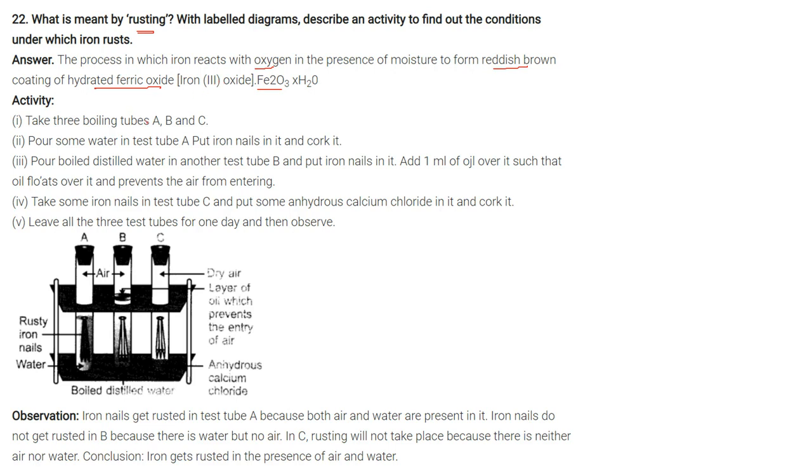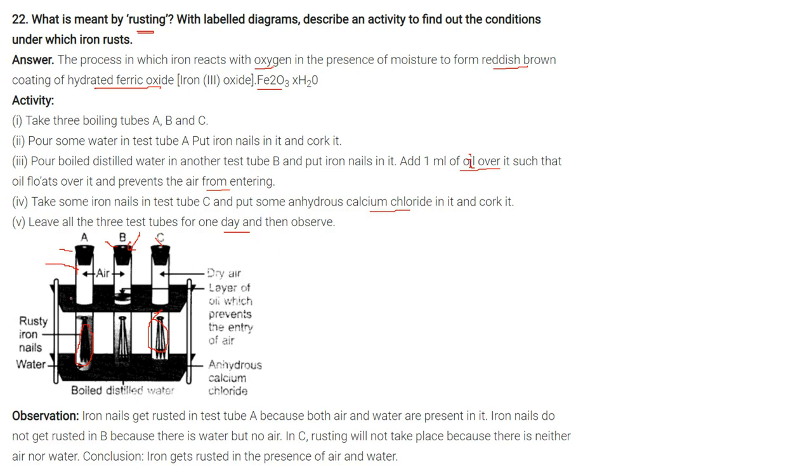The activity will be something like this. We'll take 3 boiling tubes A, B, C. We'll pour some water in test tube A and put some iron nails here and cork it. We'll pour boiled distilled water in another tube and put iron nails. Then we'll put some oil over it so that the oil will float over it and prevent air from entering. Then we'll take some iron nails in test tube C, put some anhydrous calcium chloride and cork it. We'll leave these 3 test tubes for a few days, and then observe.